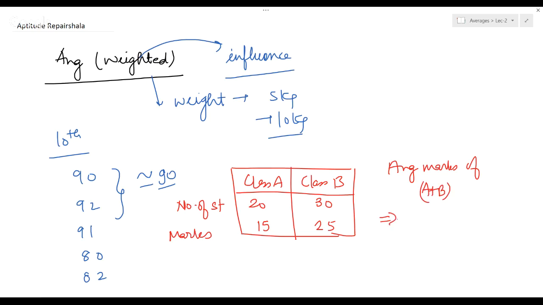How will you say? She would be knowing about this formula. I know that you would have remembered this formula. That is n1 a1 plus n2 a2 divided by n1 plus n2. So how you remember that also I'll tell you. You would have remembered in such a way, something like this.